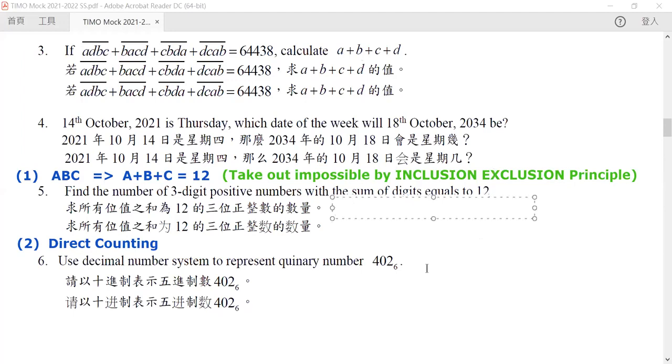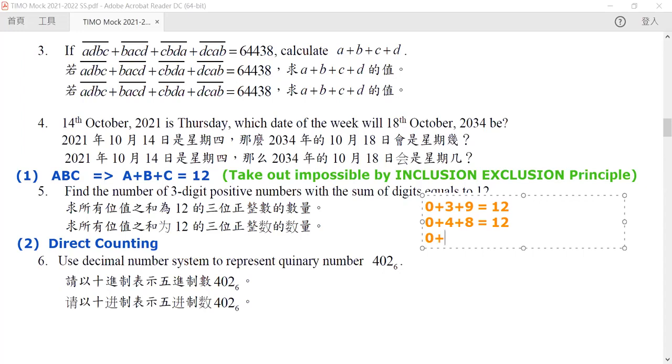Okay, so now let us list out all the different ways for you to get a 12. So you can have a 0 plus 3 plus 9. So this is a 12. And another with 0 plus 4 plus 8, it is equal to 12. Now in here, I'm assuming that the number on our right is always greater than or equal to the number on our left. So again, this is equal to 12, and 0 plus 6 plus 6 is also equal to 12. So by this, we can compute all different combinations.